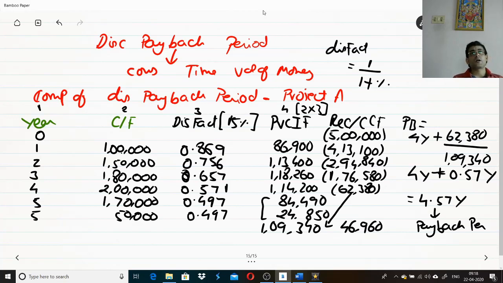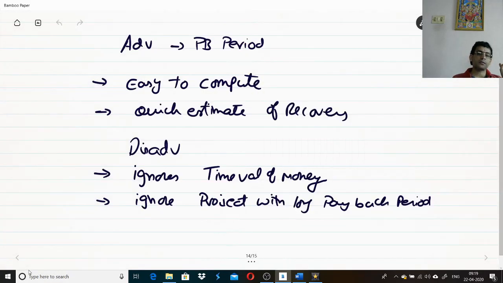In the same manner, you try to do it for project B. Clear? So that's the way you calculate your payback period and discounted payback period. Just take it down so that you will understand the other methods for the same problem. For the same problem, I will discuss how we calculate the net present value, so that you can try the NPV calculation for project B as well. Clear? Then we'll move on to IRR for the same problem. For the same problem, I'm trying to apply all the different methods.